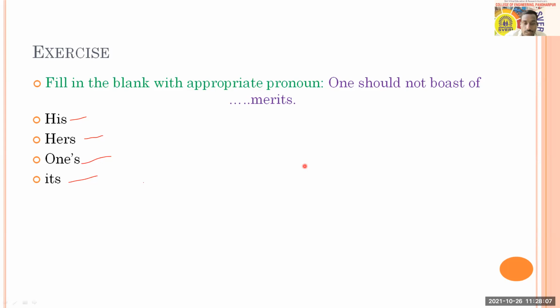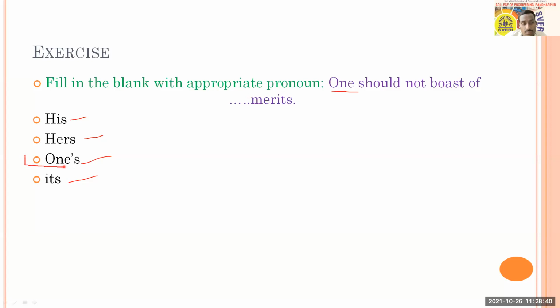All right. Now we are going to see what the correct answer is. The poll has been closed. In the chat box, I think there is no answer this time. But still, in the poll I can see 57% of people have chosen option C. So let's try to understand. What is your pronoun in the beginning? It is one. So it is quite simple. What you are going to choose is one's.